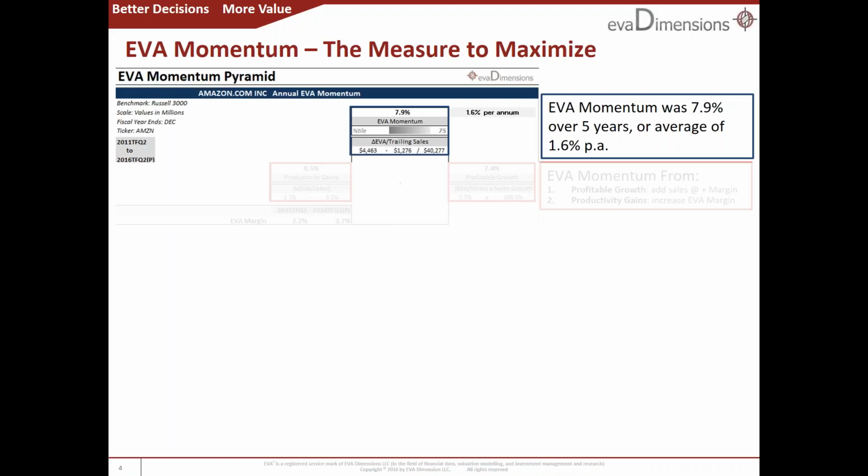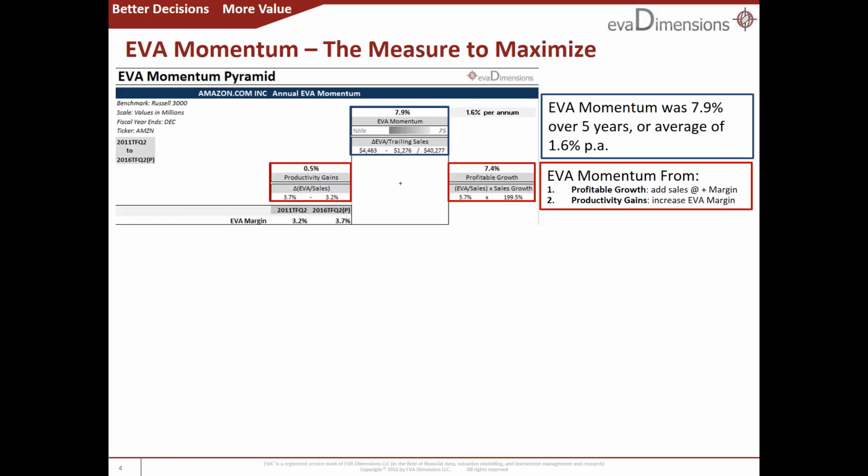Now let's unveil the two sources that always add up to momentum for any company. The first, at left, are the productivity gains from engineering an increase in the EVA profit margin. That gives management the full margin schedule to work with to drop more EVA profit to the bottom line out of top-line sales. Amazon's EVA margin increased only from 3.2% to 3.7%, just a 0.5% over 5 years, or 0.1% per annum. Taken alone, that would produce a paltry momentum score well under the median S&P 500 value. But it's only half, or in this case, a lot less than half the story.